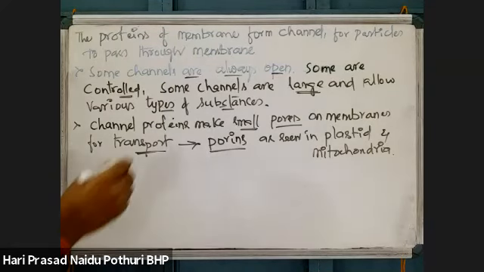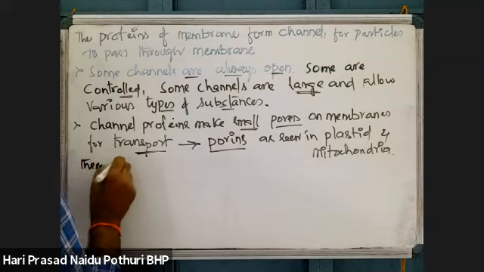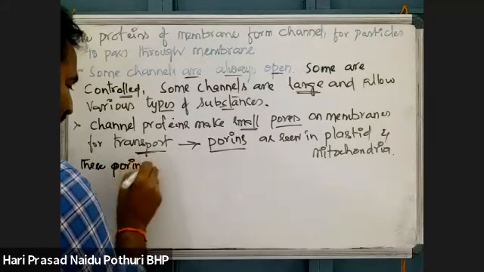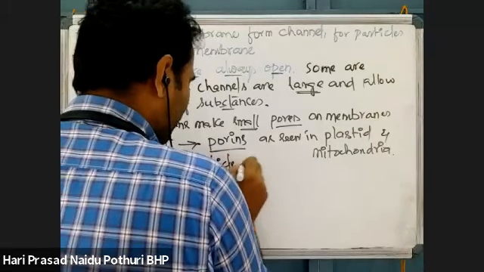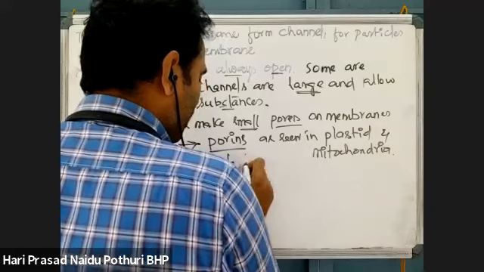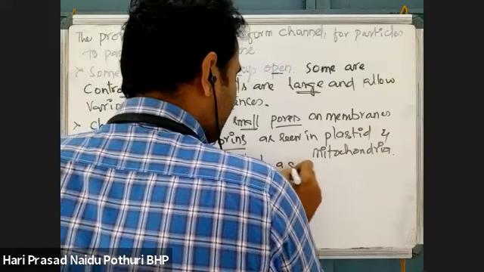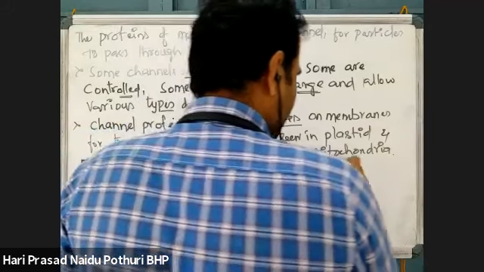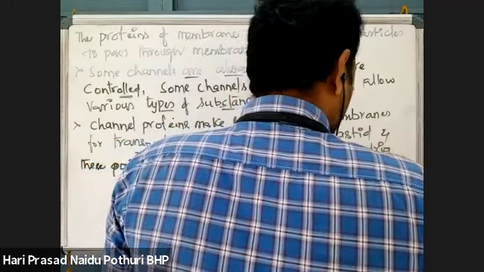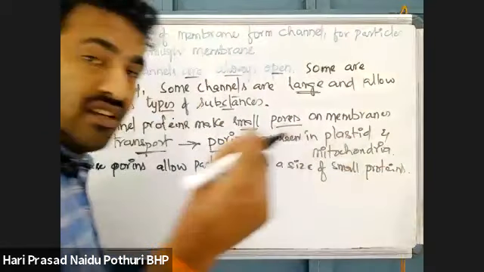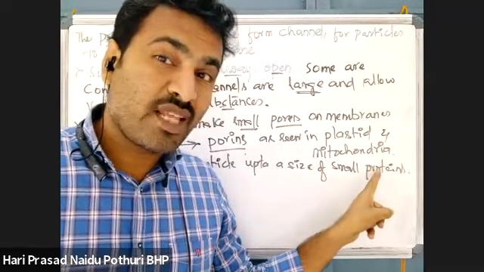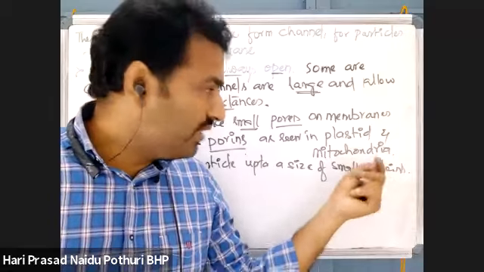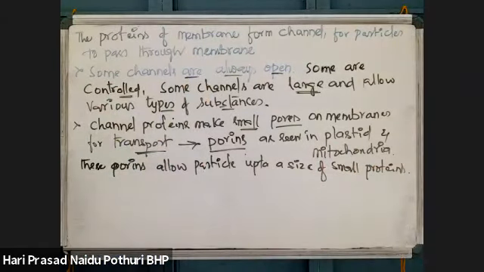Okay. See here, these porins allow particles up to the size of small proteins. Small molecules, individual salts or chemical substances have very small structures, but small proteins have more molecular weight. Even small proteins can be passed or carried across the membrane with the help of this.